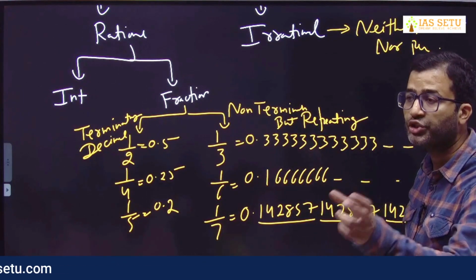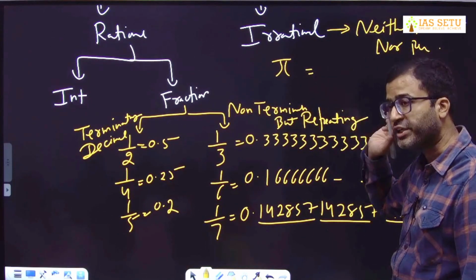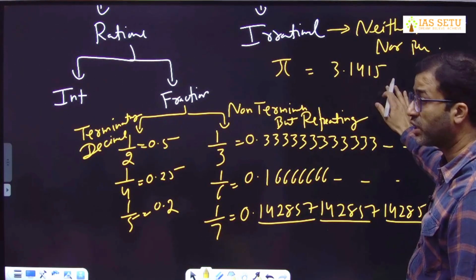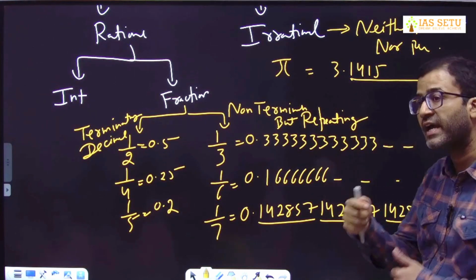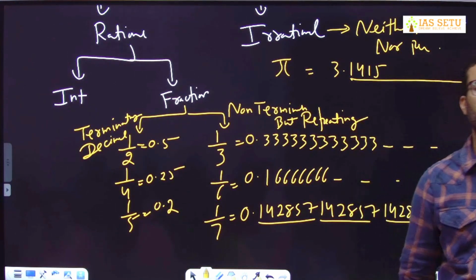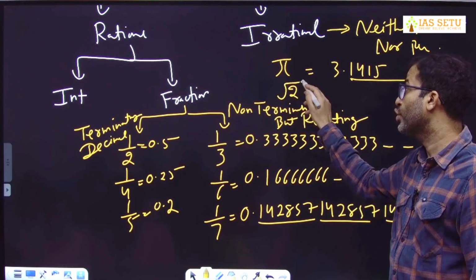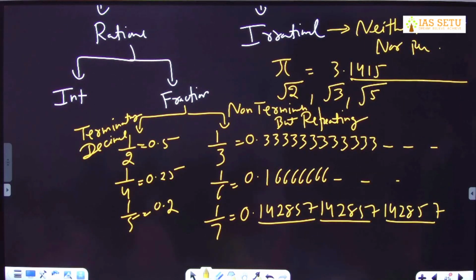That's why I asked you to check the value of pi. You can check in your mobile, computer, supercomputer. I guarantee if you check 3.14159 and so on, you check 100 digits, 200 digits, 1000 digits, 1 lakh digits, you will never find any pattern or any repetition in the digits after decimal. You can check under root 2, under root 3, under root 5. Any irrational number you check, you convert this in decimal, you will find neither they terminate nor they repeat.